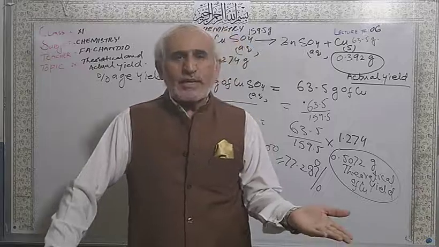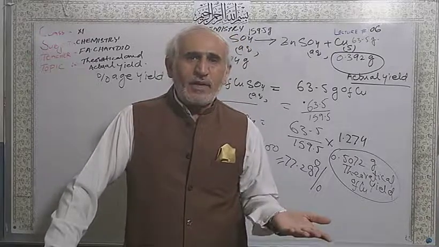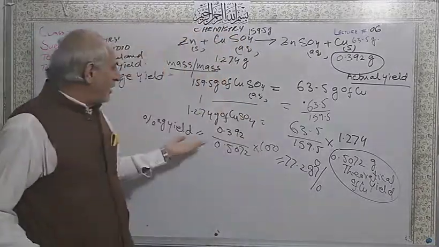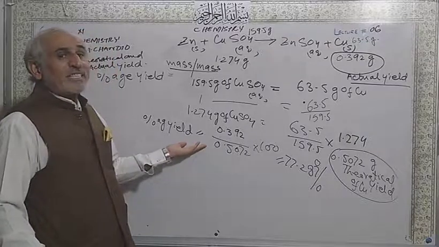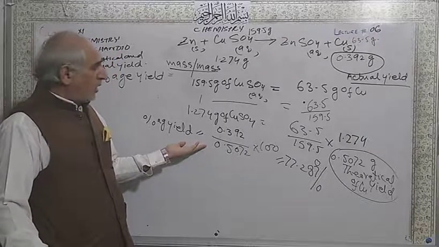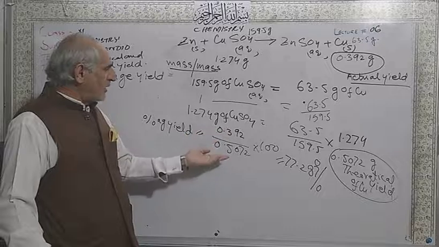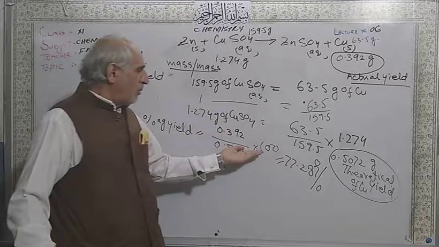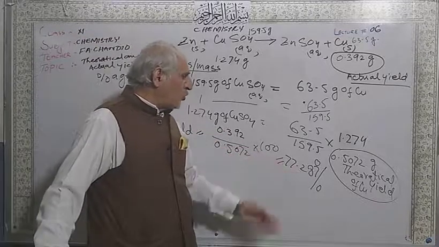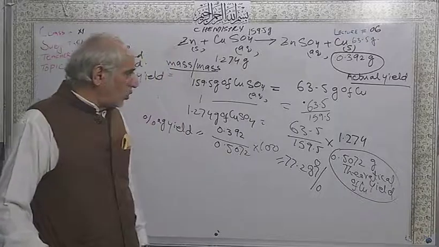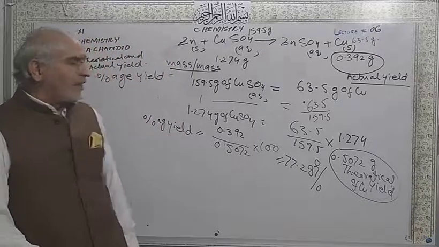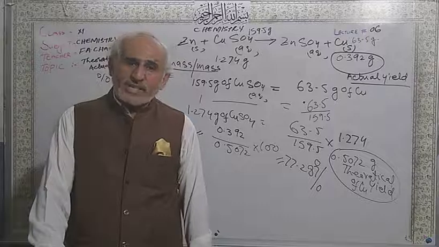When you have a theoretical yield and an actual yield, then you have to calculate the percentage yield. So this is the actual yield, this is the theoretical yield, multiply by 100. So you will get 77.287. This is called the percentage yield.